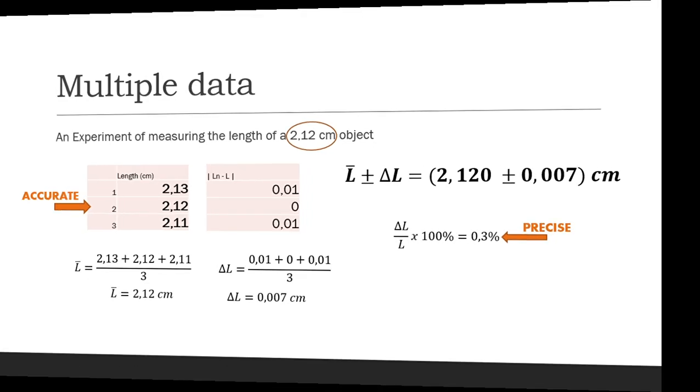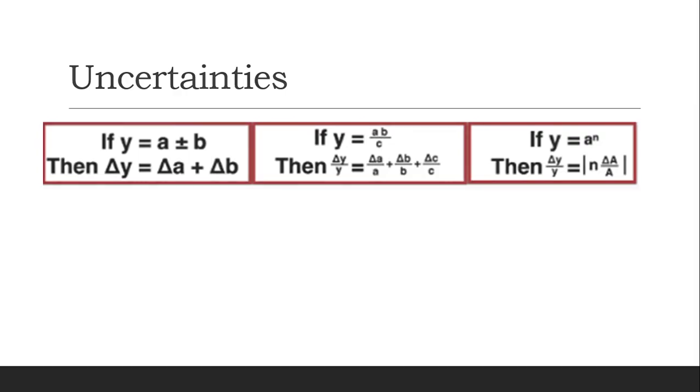Okay, uncertainties. This is the formula of uncertainties. You can try to memorize it or you can write down the formula. If you already follow my class, I think you already accept this formula, right? You can screenshot or whatever you like.